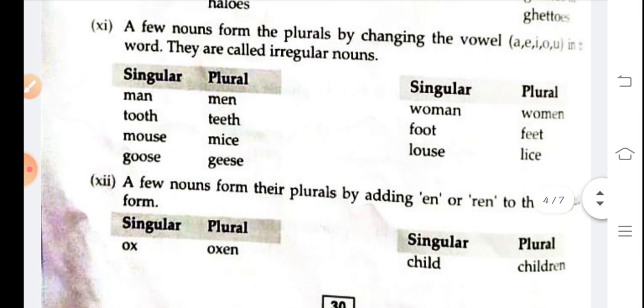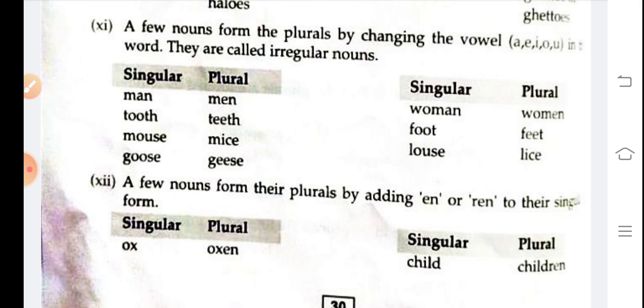Next one, a few nouns form their plurals by changing the vowel a, e, i, o, u in the word. They are called irregular nouns. These all are irregular nouns. Examples are there: man, men, tooth, teeth, mouse, mice, goose, geese, woman, women, foot, feet, louse, lice.